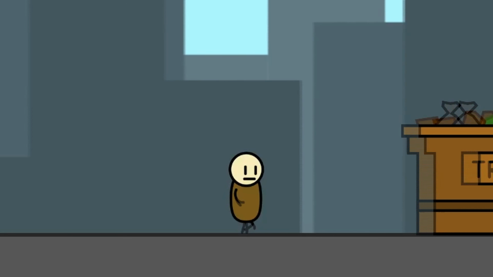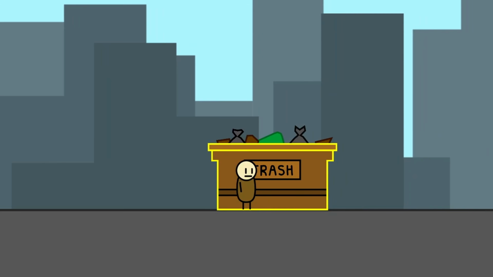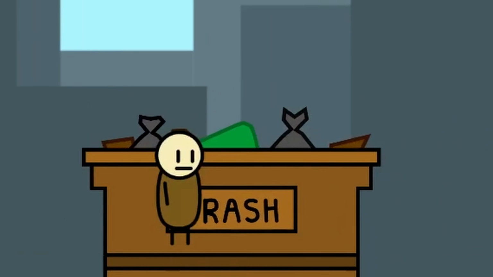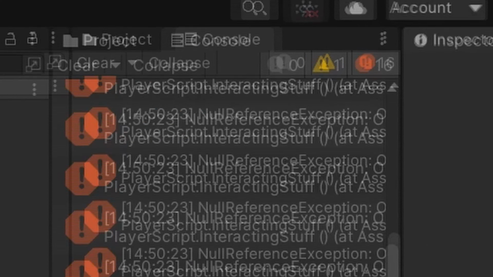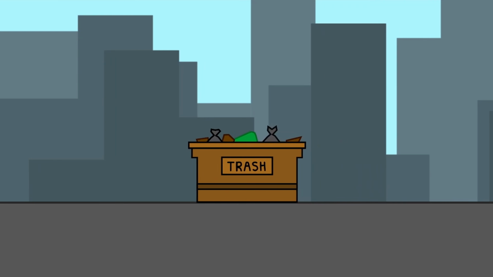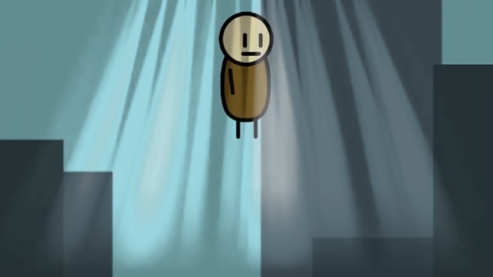So now when you go over here and press the up arrow, then oh, it seems like the player got abducted by aliens. So the dumpster diving didn't work exactly as I intended, and I got a lot of errors in the editor, but after a quick bug fix, the player was able to jump in and out of the dumpster as normal and not get transcended into a different realm.